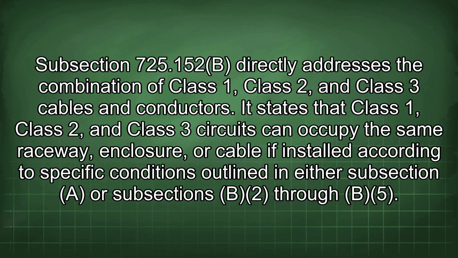Subsection 725.152(B) directly addresses the combination of Class 1, Class 2, and Class 3 cables and conductors. It states that Class 1, Class 2, and Class 3 circuits can occupy the same raceway, enclosure, or cable if installed according to specific conditions outlined in either subsection B1 or subsections B2 through B5.